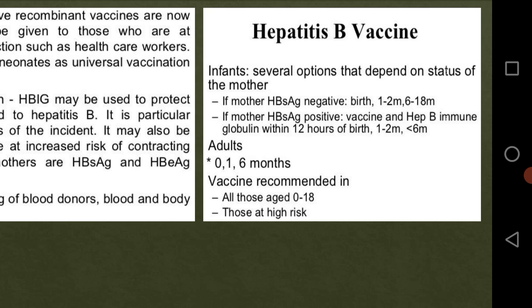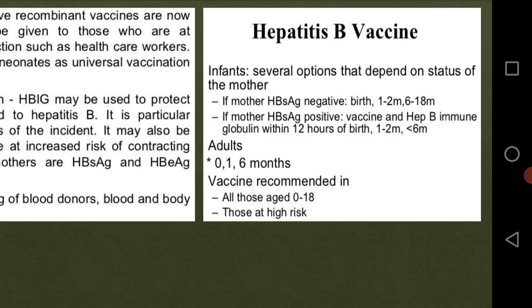If the mother is HBs antigen positive, then the vaccine and the HBIG can be given within 12 hours of birth, at 1 to 2 months, or less than 6 months of the baby. Then in adults, it can be 0, 1 and 6 months, that we have discussed earlier.